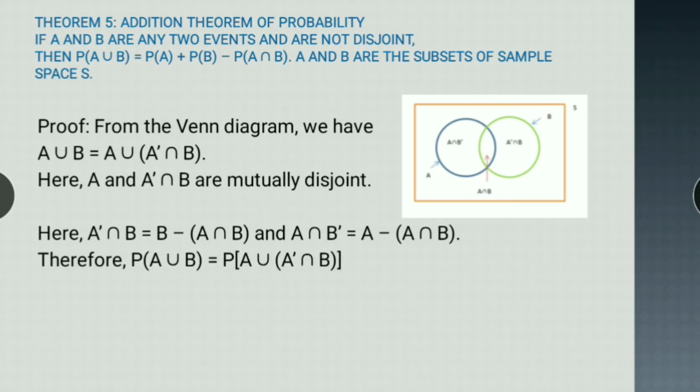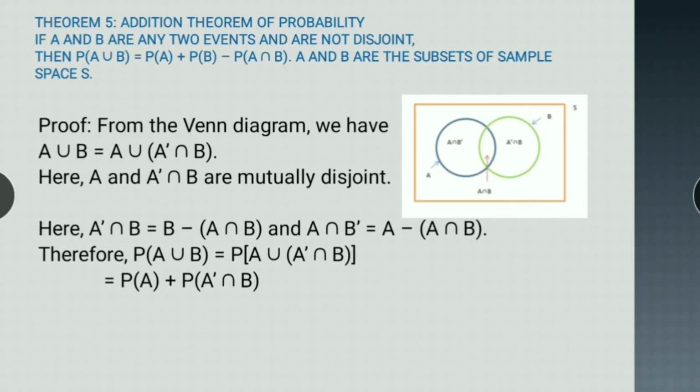So probability of A union B, from here, is equal to probability of A union A dash intersection B. Which is equal to probability of A plus probability of A dash intersection B. And what is probability of A dash intersection B? From here it is equal to probability of B minus probability of A intersection B.